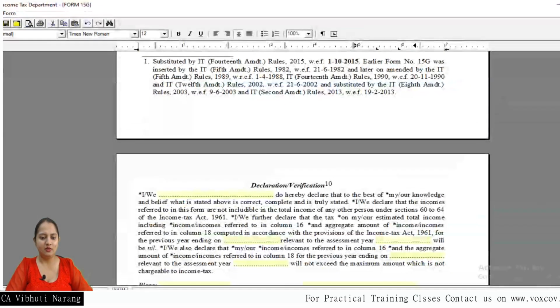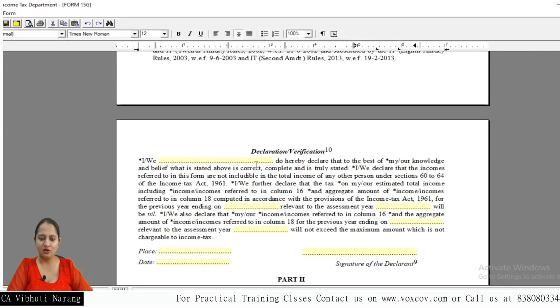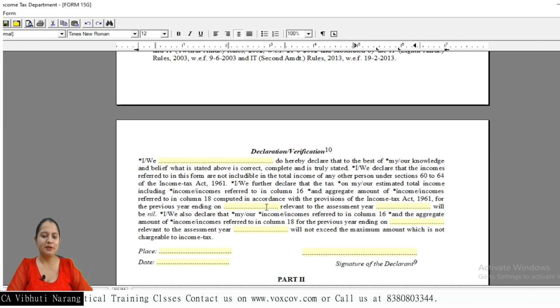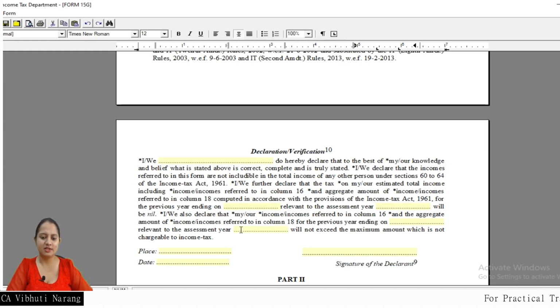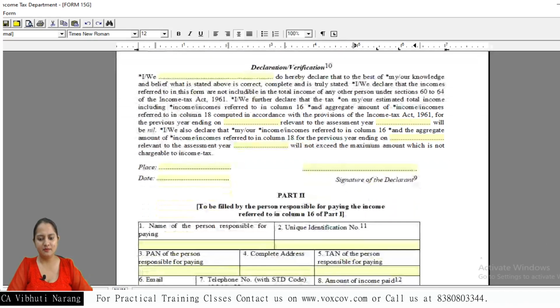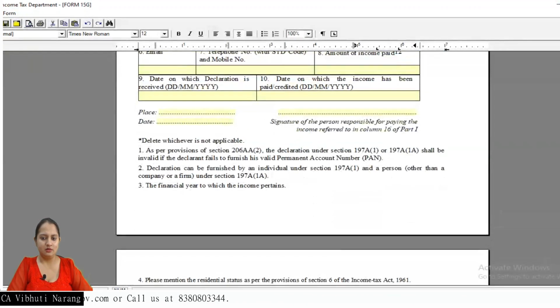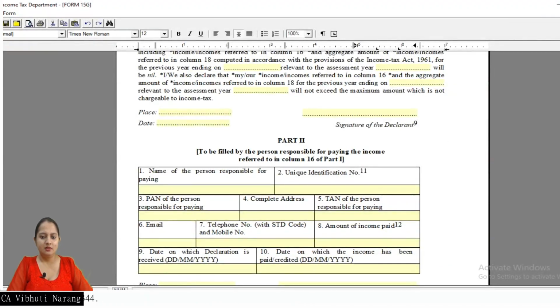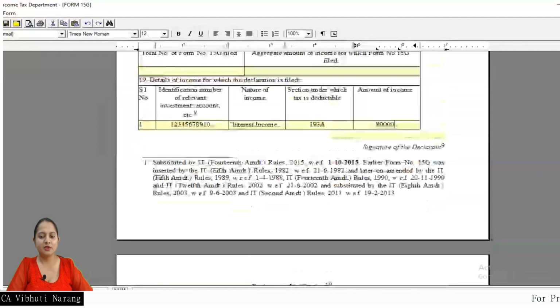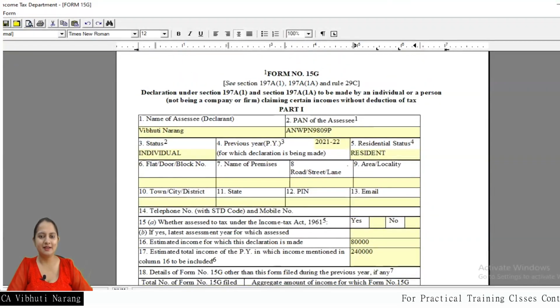Then you have to sign over here. After signing, you have to give a declaration: I, your name, do hereby declare that for the previous year ending on 21-22, for the period ending again 21-22, assessment year 22-23, the income does not exceed the maximum amount which is chargeable to tax. Whatever your place and date is, you have to sign. Part 2 is not applicable to you, this is for UIN holders, not for you. So it is quite a simple form, nothing technical in it.